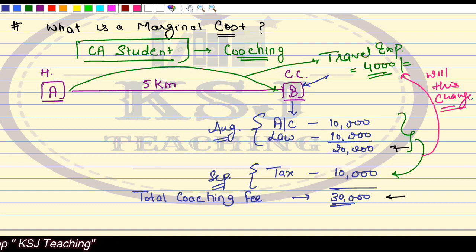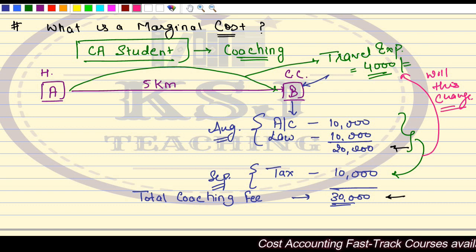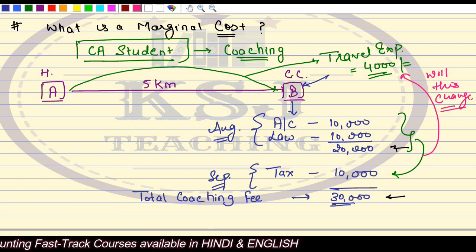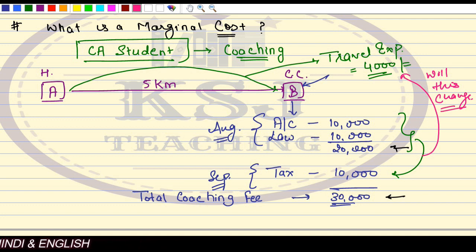So, just tell me one thing. You go in the morning, you attend all the 3 coachings, come back in the evening. Earlier, you were going in the morning, attending the 2 coachings, coming back in the afternoon, right? The only thing that has changed is that instead of afternoon, you are coming back in the evening now. So tell me, will the travel expenses change? No, sir.